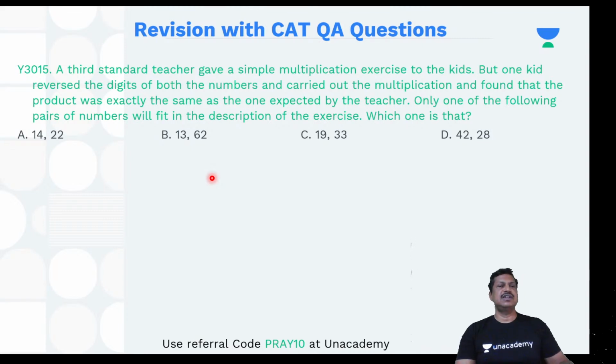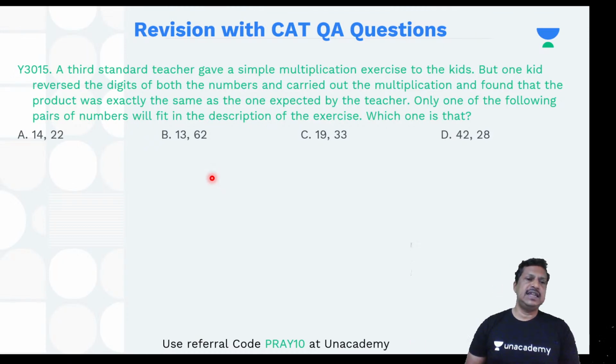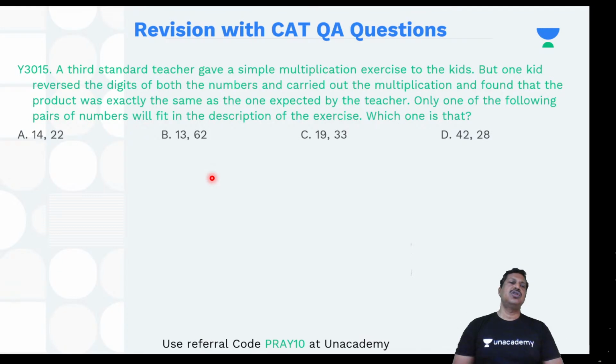All right. So first question is how to solve this. Two digit numbers are given and the teacher asks to multiply.